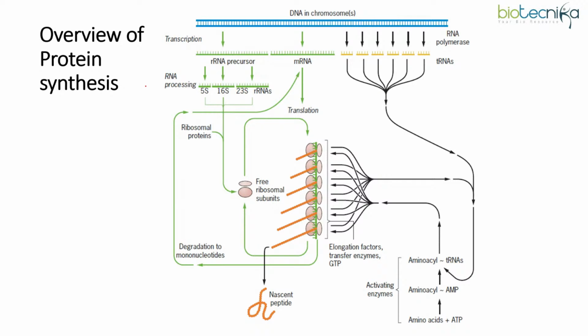So this is the overview, right? Those who don't know much about the translation, this diagram would help you to understand where protein synthesis is actually placed, when we need to connect it with the transcription. So here we have the DNA, this is the RNA polymerase, so mRNA that is being synthesized. Okay, so for convenience only this has been shown that all of them are coming from a single DNA, but obviously that won't be the case.